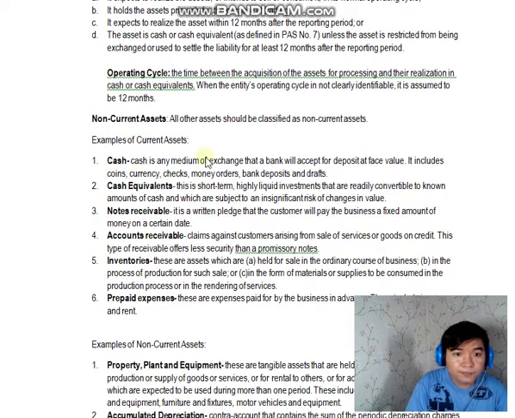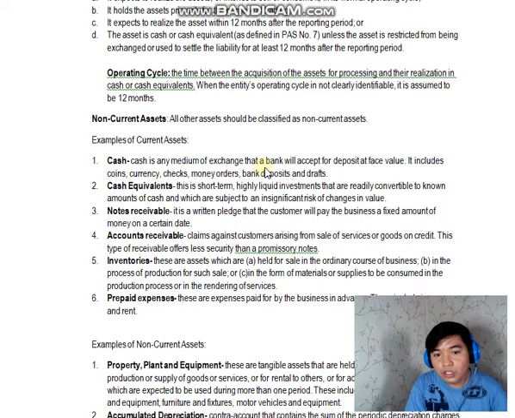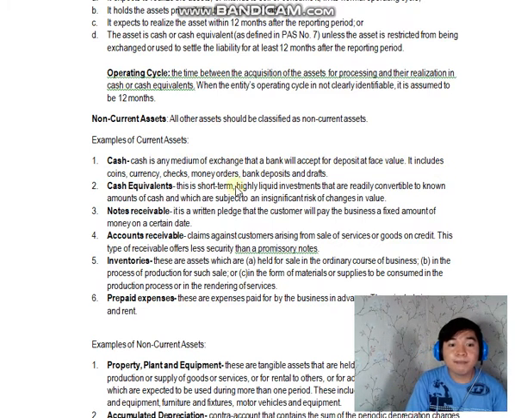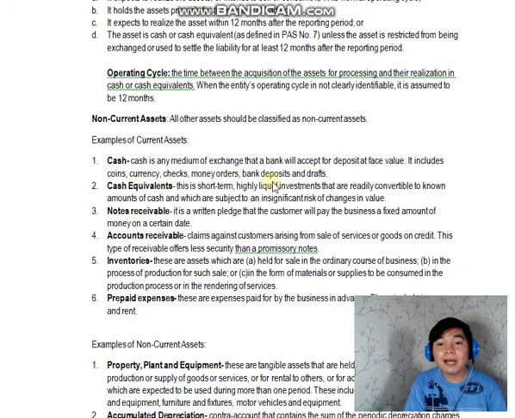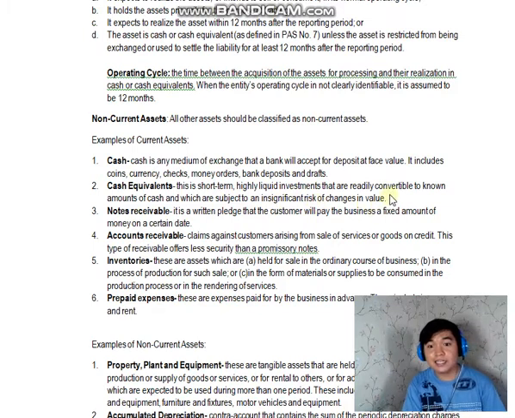So, cash. Cash is any medium of exchange that a bank will accept for deposits at face value. Examples are coins, currencies, checks, money orders, bank deposits, and drafts. So, yun yung mga example ng cash. Cash equivalent naman, this is a short-term, highly liquid investments that are readily convertible to known amount of cash and which are subject to an insignificant risk of changes in value.